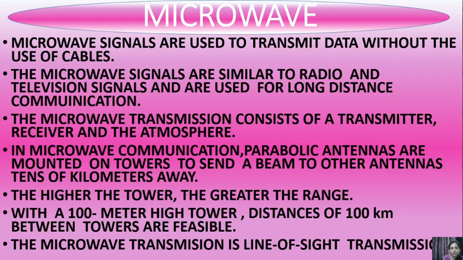In microwave communication, parabolic antennas are mounted on towers to send a beam to other antennas tens of kilometers away. The higher the tower, the greater the range. With a 100-meter high tower, distances of 100 kilometers between two towers are feasible. The microwave transmission is line of sight transmission. We have seen all these things in the images.